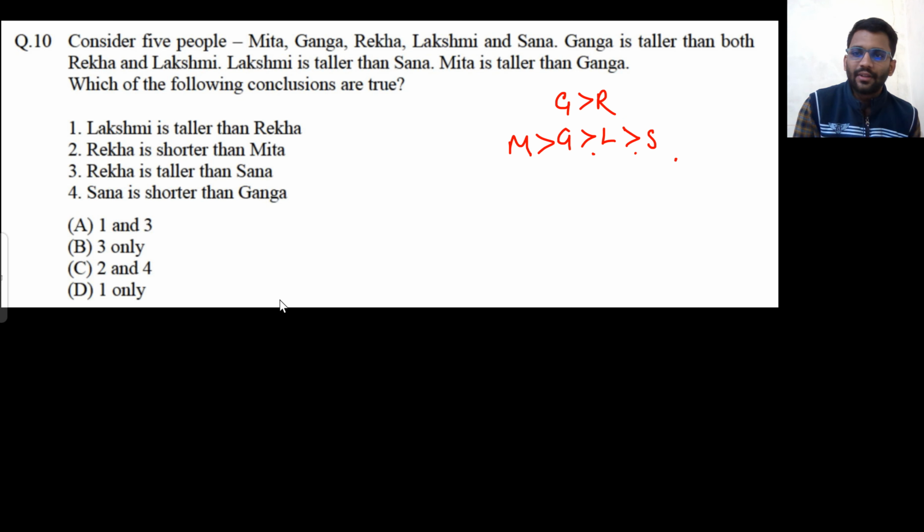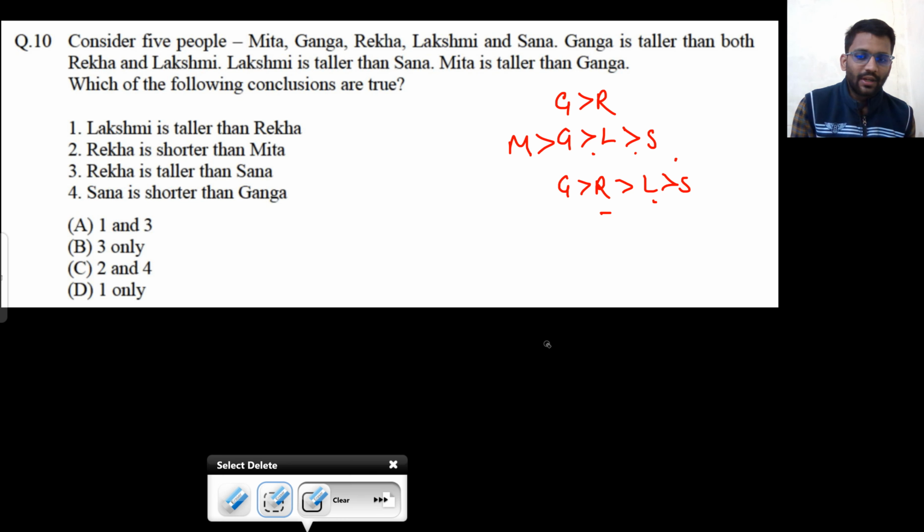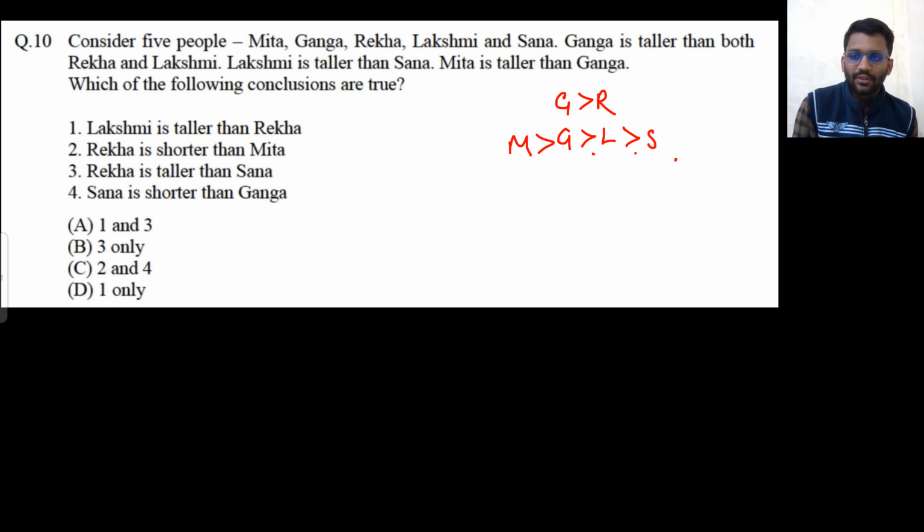So let's see the first statement. Lakshmi is taller than Rekha. Can you say that? No, Rekha can come here as well. If Rekha comes here, that means Lakshmi is taller than Rekha. But what if Rekha comes here? Then Rekha will be taller than Lakshmi. So you can't comment about it, right? So this is not certain. So we can't comment on this.